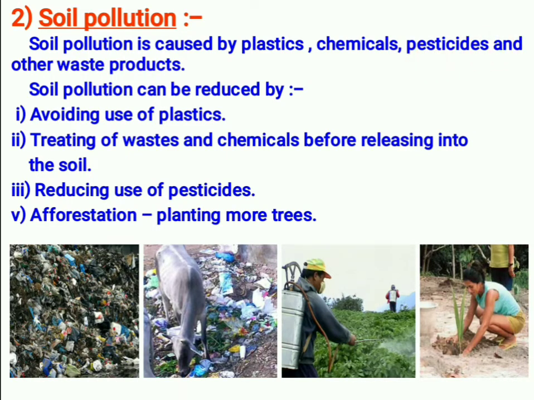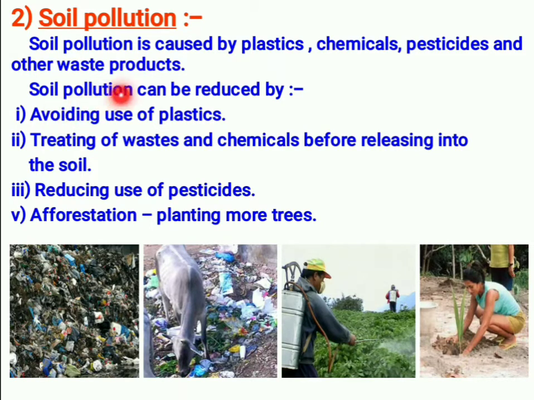It is like a sponge. So if you put a lot of plastic in it, what will happen? The soil will lose its property. Plants cannot grow in that area. And if you put a lot of chemicals and pesticides and other waste products, the soil will lose its nature itself. Understood?